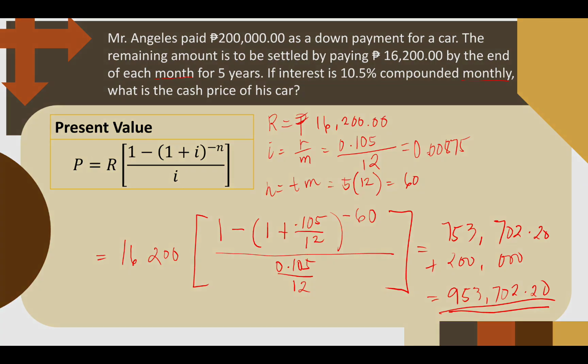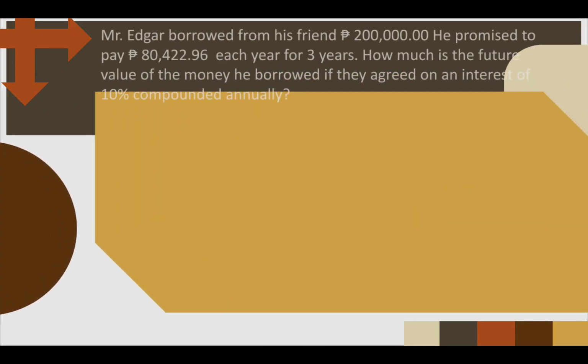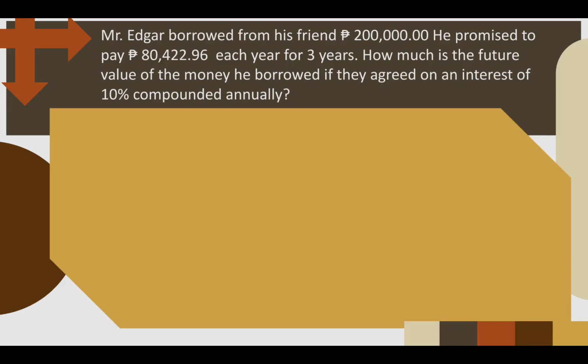Let's have another example. Mr. Edgar borrowed from his friend 200,000 pesos. He promised to pay 80,422 pesos and 96 centavos each year for 3 years. So how much is the future value of the money he borrowed if they agreed on an interest of 10% compounded annually? So the payment is each year and then the interest will be annual. So the question is, what is the future value? So future value of a simple annuity.